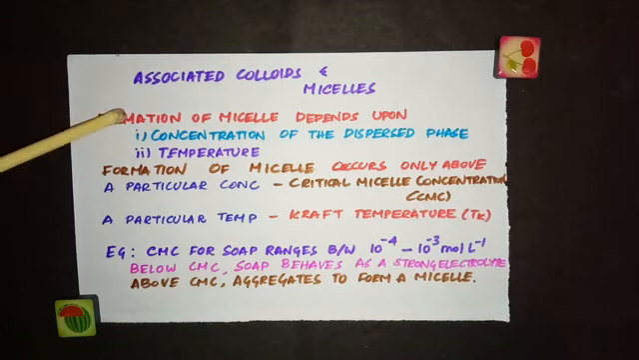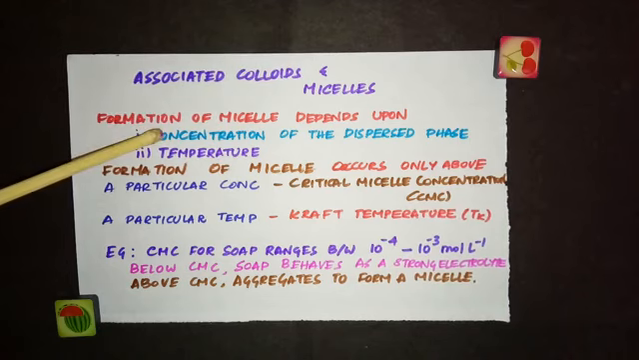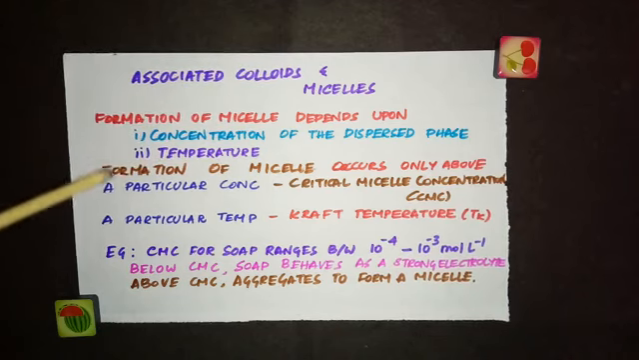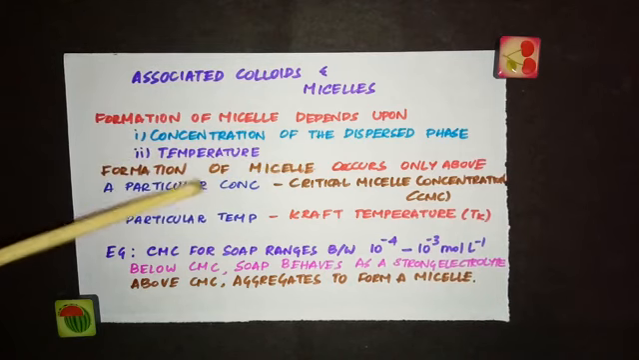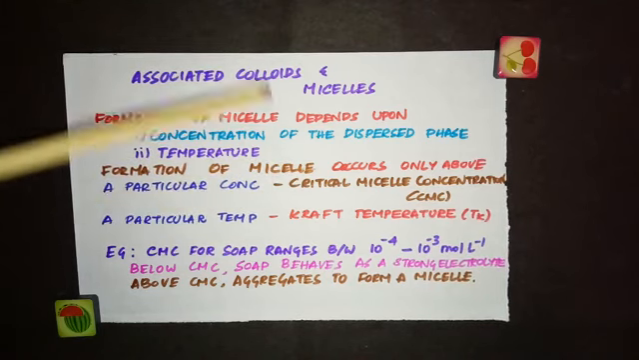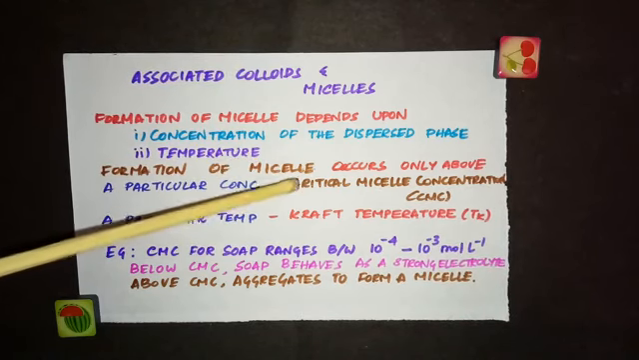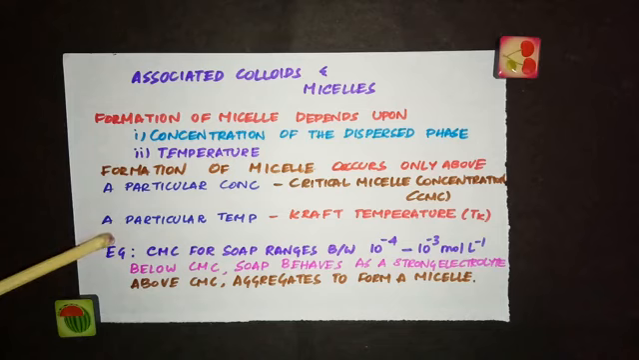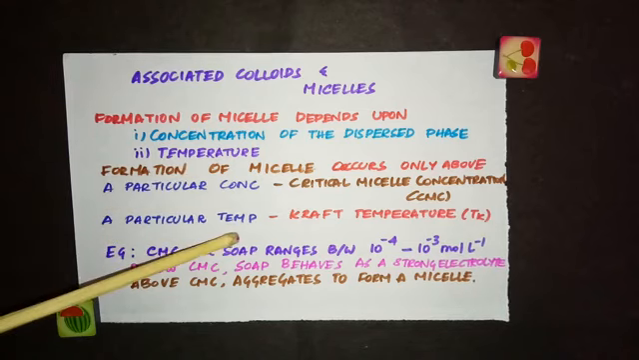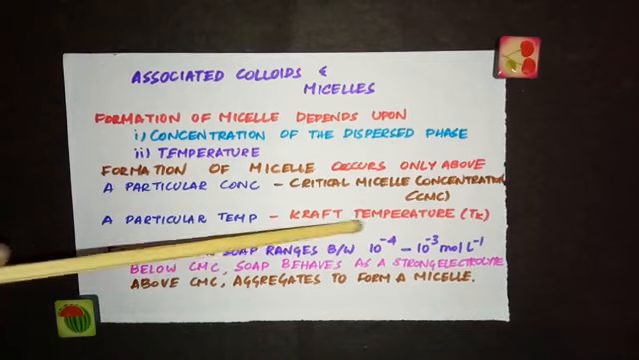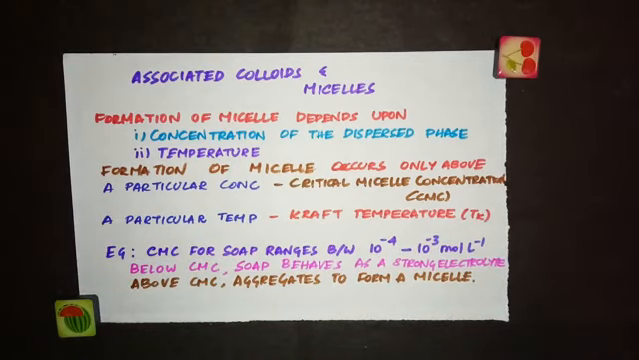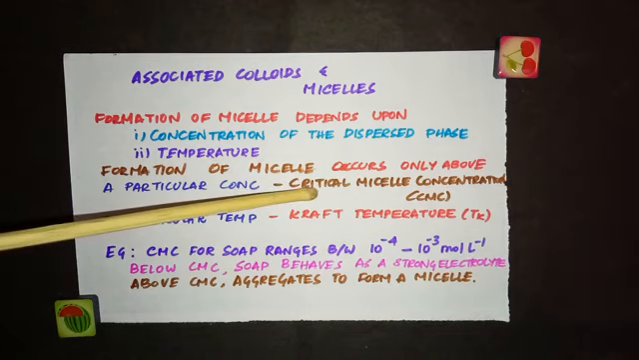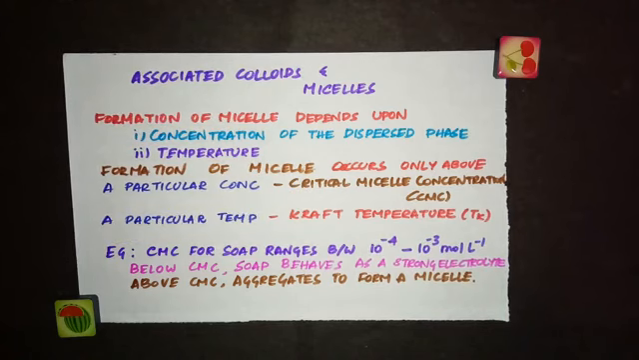The formation of micelle depends upon the concentration of the dispersed phase and the temperature. I told you the formation of micelle occurs only above a particular concentration, and that concentration above which micelle formation occurs is called the critical micelle concentration. After a particular temperature only, micelle formation is possible, and that temperature is called the Kraft temperature, represented as Tk. So below the critical micelle concentration, they behave as ordinary strong electrolytes, but after attaining this concentration, after the formation of micelles, they behave as colloids.